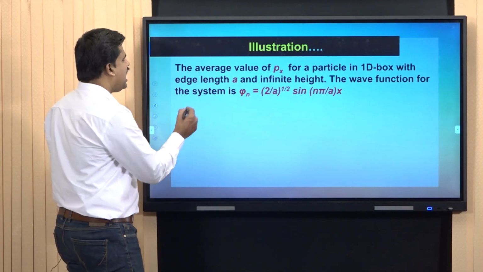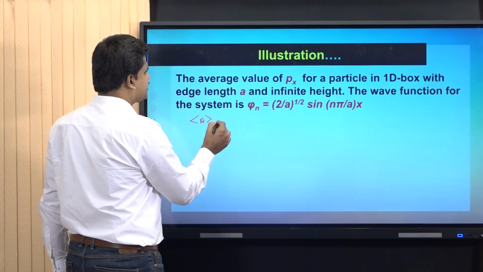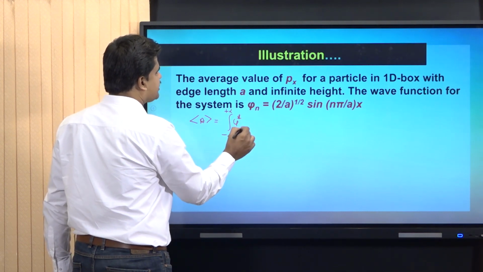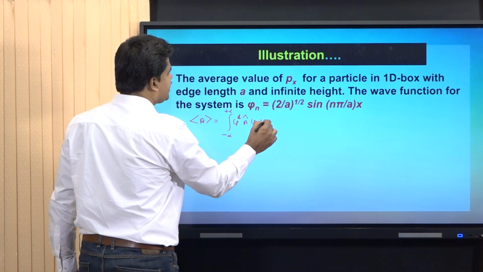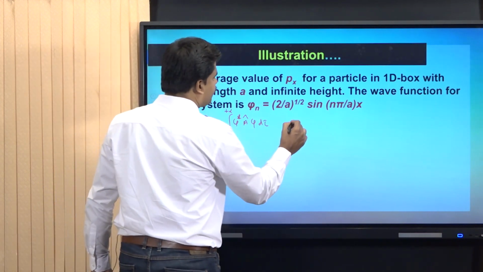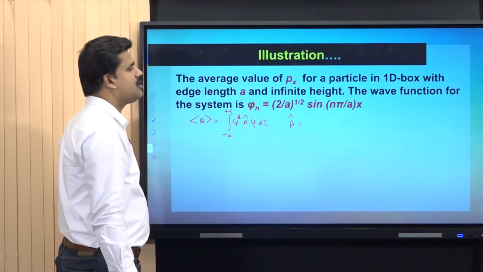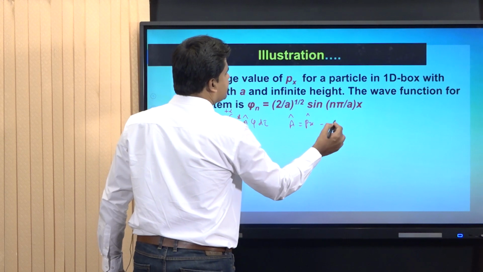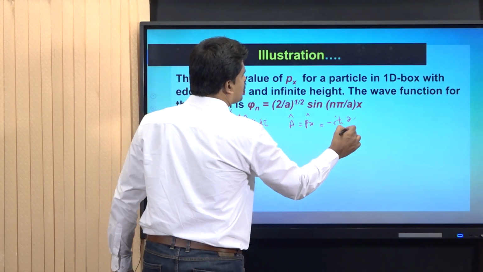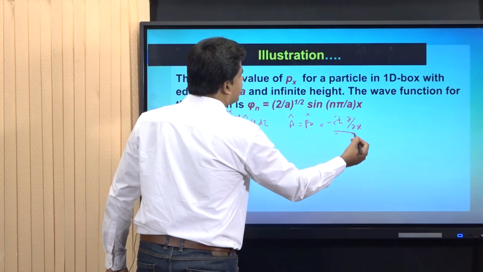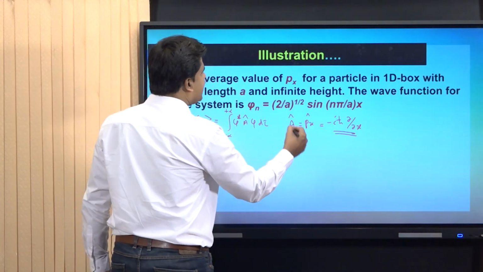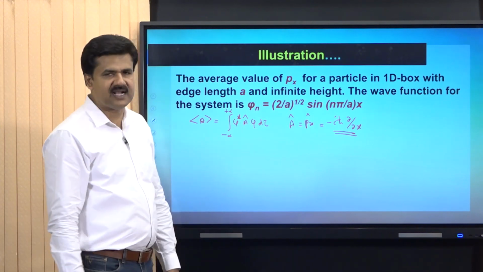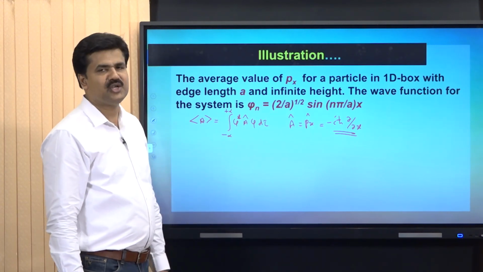First of all, the average value postulate. A average is given by integral minus infinity to plus infinity psi star A hat psi d tau. For the present problem, A hat, that is momentum operator, A hat is equal to px hat, that is equal to minus i h cross dou by dou x, we already learned. And psi n and psi star n both are same, and the value is equal to root of 2 by a into sin n pi by a into x.